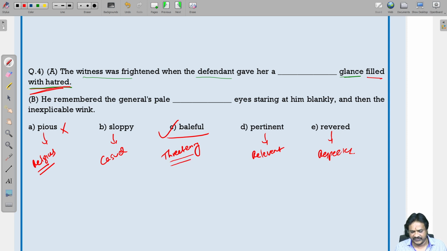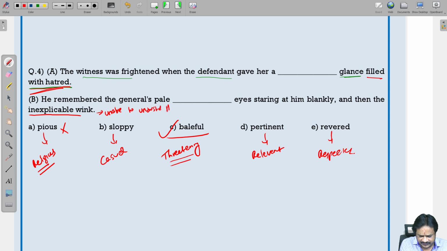A threatening look. He remembers the general's pale, baleful eyes staring at him blankly, and then the inexplicable wink. What is the meaning of inexplicable wink? Unable to understand the blink of the eyes.